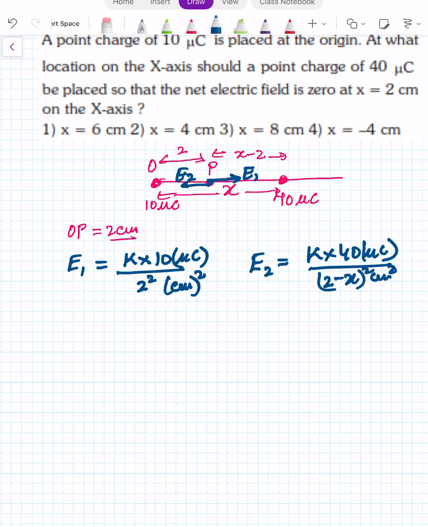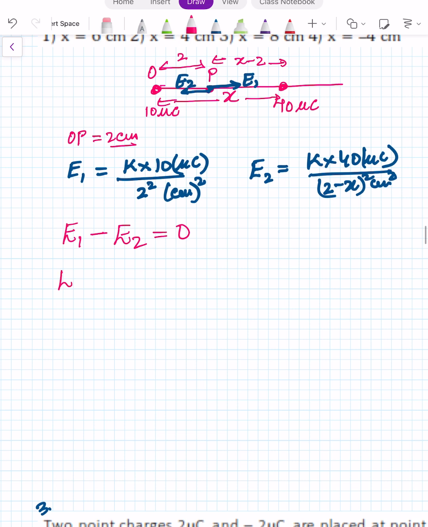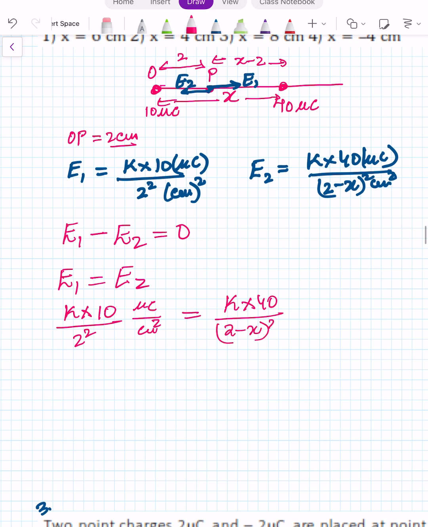Now net electric field has to be 0. So E1 minus E2 has to be 0. So we'll substitute E1 equal to E2. So K into 10 upon 2 square microcoulomb per centimeter square is equal to K into 40 upon 2 minus x whole square microcoulomb per centimeter square.